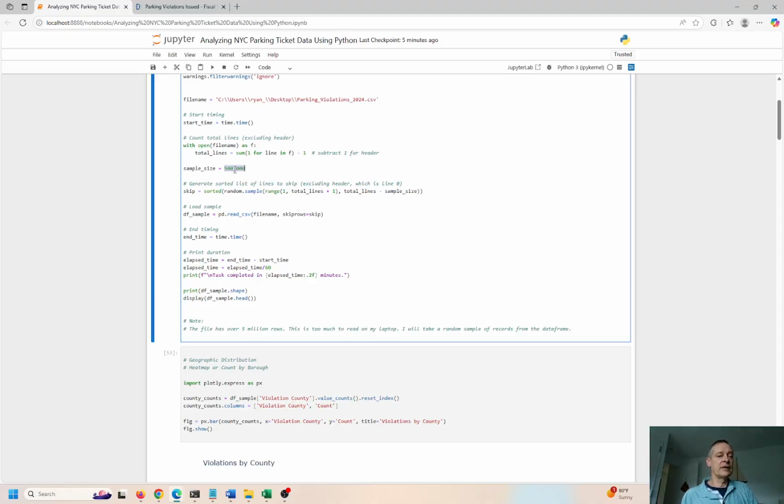And I'm a huge fan of just getting it done and just getting something out, having some kind of deliverable. If I try to do the full data set, it's going to crash. I can't go to stakeholders and say, yeah, well, I've got nothing to show you. So I did nothing all day with my time, right? Like I'm going to take a small sample and get something done and be productive. So I picked 500,000, but this is not the entire data set.